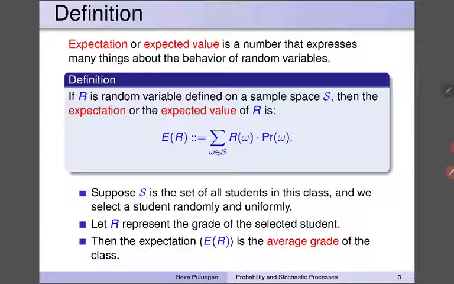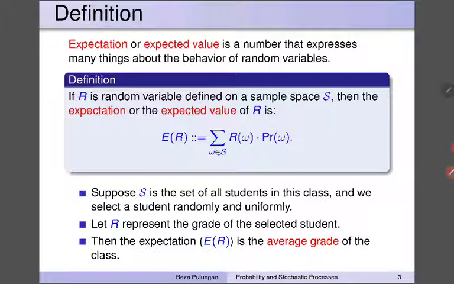If R is a random variable defined on a certain sample space S, then the expectation, or the expected value, of that random variable R is defined by the sum over all omega inside of S of R(omega) multiplied by the probability of omega.